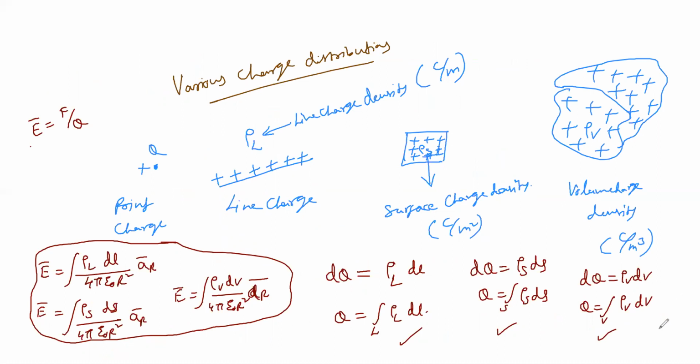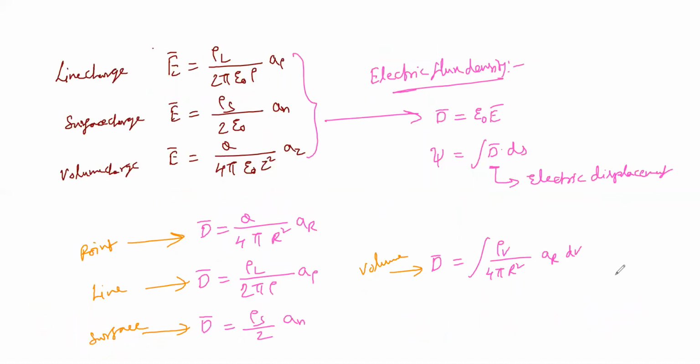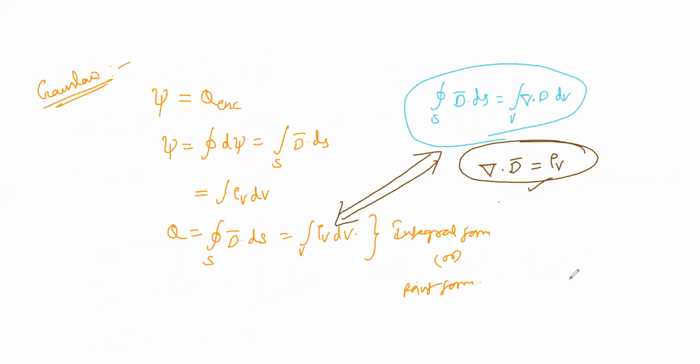Then we saw the electric flux density, that is epsilon naught E, with the same applications for line, surface, and volume. Then we saw the other law, called Gauss law, and the same Gauss law can also be applied for line, surface, and volume.